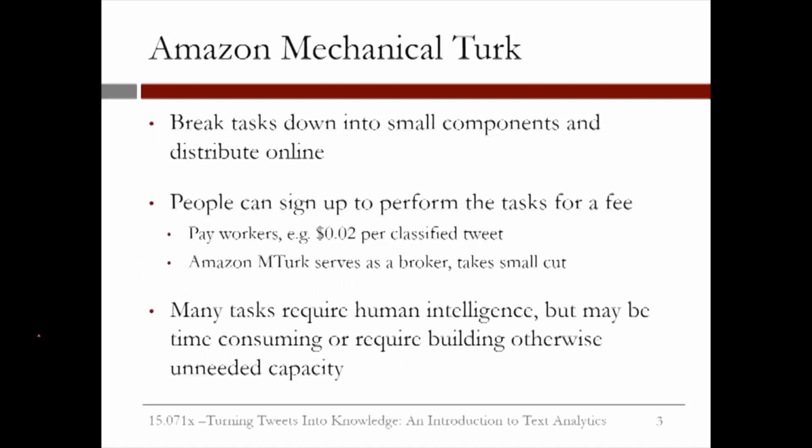So what is the Amazon Mechanical Turk? It allows people to break tasks down into small components and then enables them to distribute these tasks online to be solved by people all over the world. People can sign up to perform the available tasks for a fee. As the task creator, we pay the workers a fixed amount per completed task. For example, we might pay 2 cents for a single classified tweet. The Amazon Mechanical Turk serves as a broker and takes a small cut of the money.